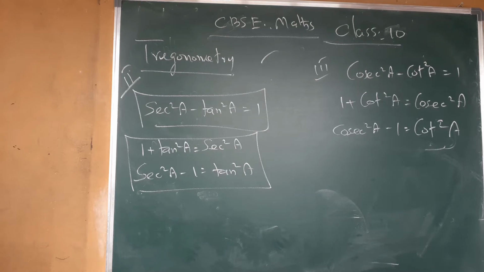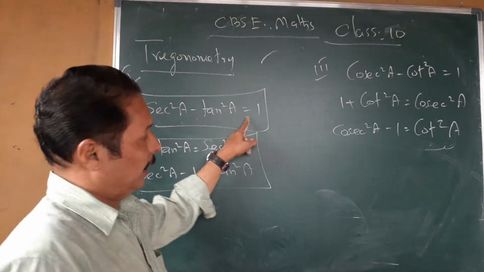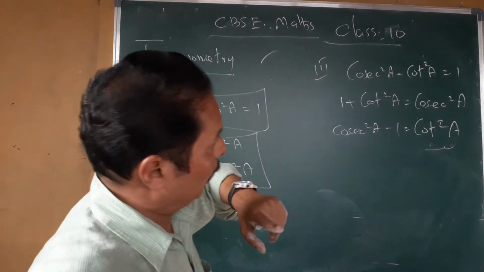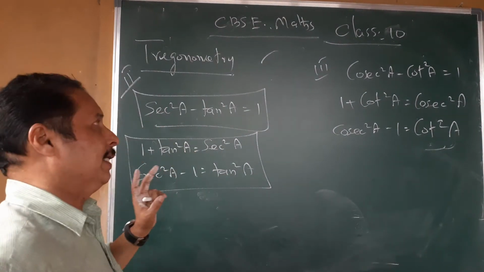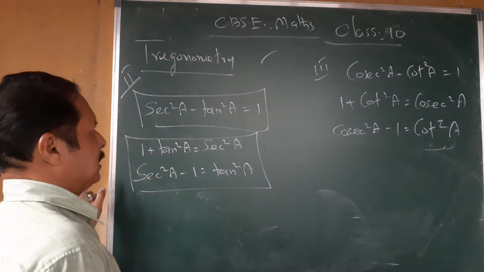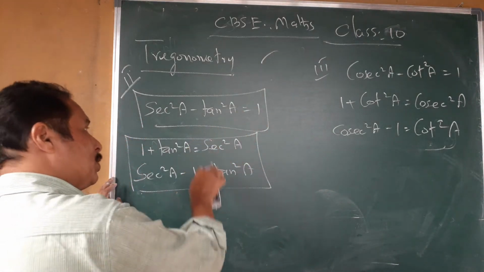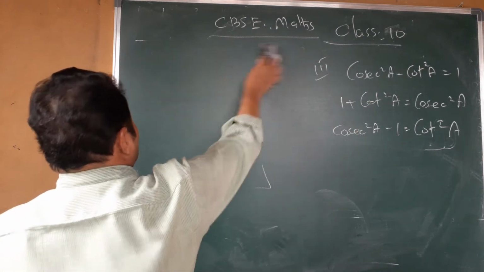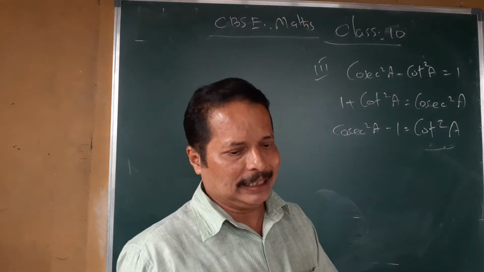So the three identities are sin square a plus cos square a equal to 1, sec square a minus tan square a equal to 1, and cosec square a minus cot square a equal to 1. There are the three identities. You study them well. It is not necessary to prove that. You write the 3 of them very carefully. From that you get 2 more answers. Is it all right? And there is a small confusion also. This full unit in the syllabus got deleted.